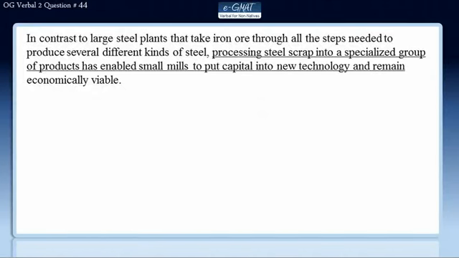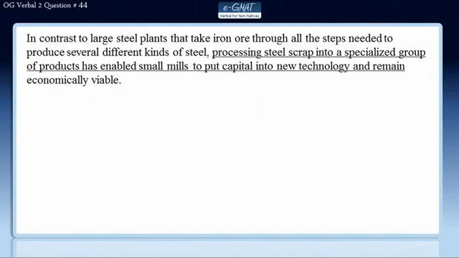Now this sentence presents a contrast, and the phrase "in contrast to" is the marker. The sentence says that large steel plants process iron ore to produce several kinds of steel. Unlike them, the small mills process steel scrap into specific products. This has enabled them to do two things: put capital into new technology and remain economically viable.